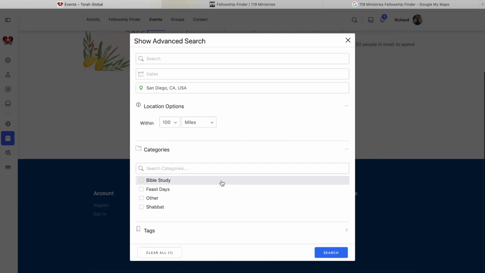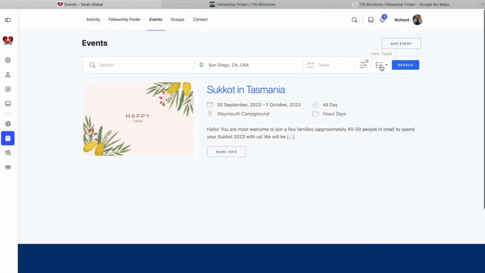You could choose a category, such as just a few generic ones I've created: Bible study, feast days, Shabbat, or other. And then you can view the events either by a list, like we're seeing here, a grid, a map, or a calendar.